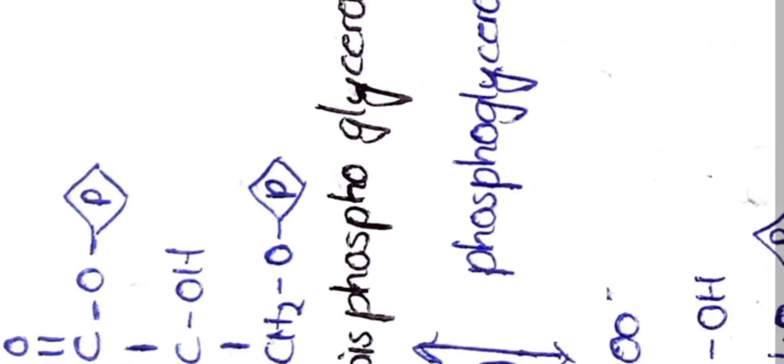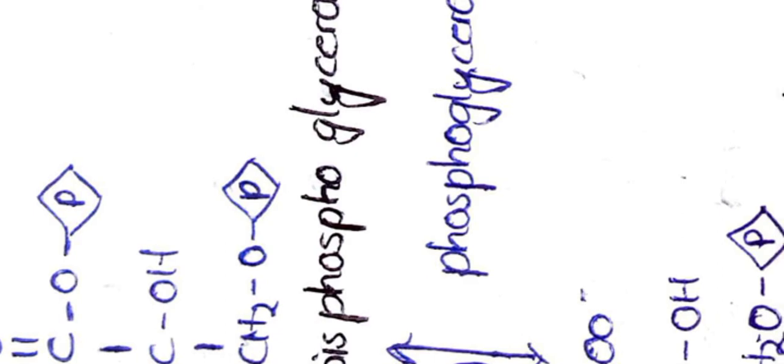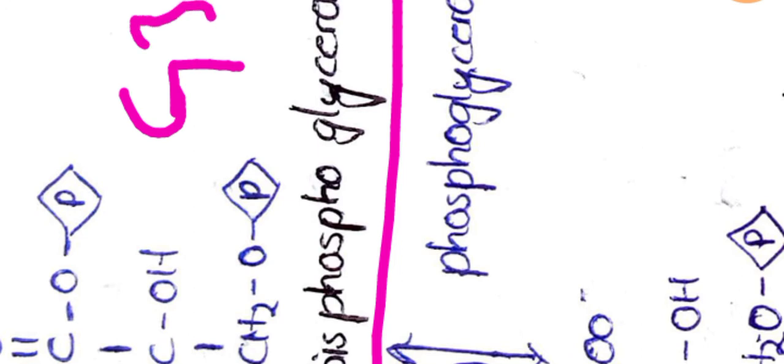And next we will see the energy liberation phase, in which G3P is converted into 1,3-bisphosphoglycerate, and the enzyme required for this reaction is G3P dehydrogenase.